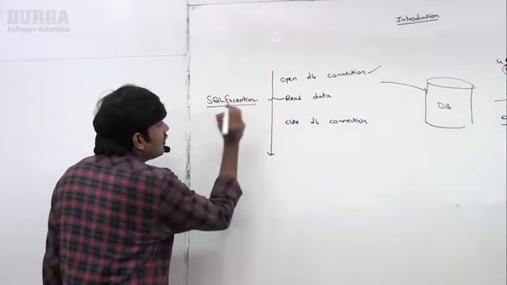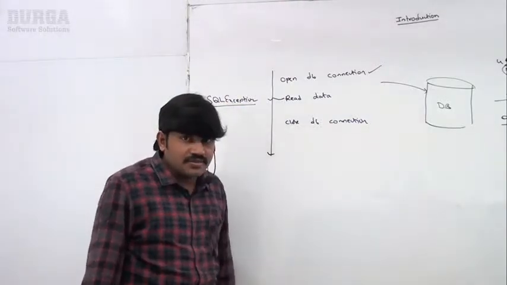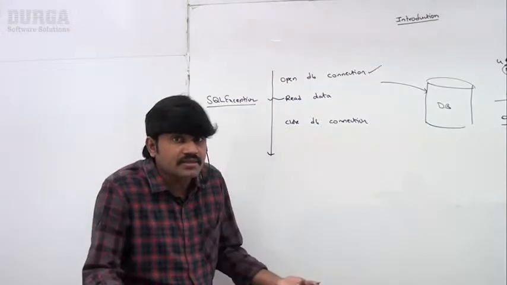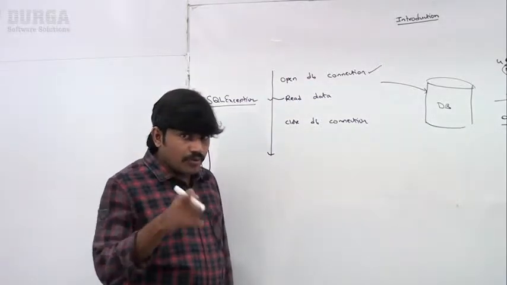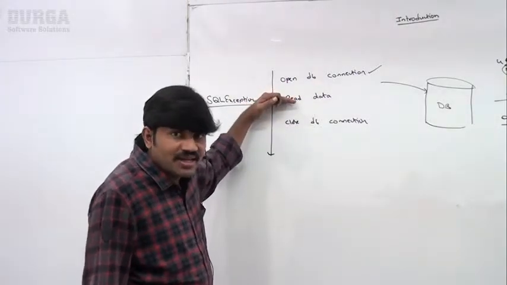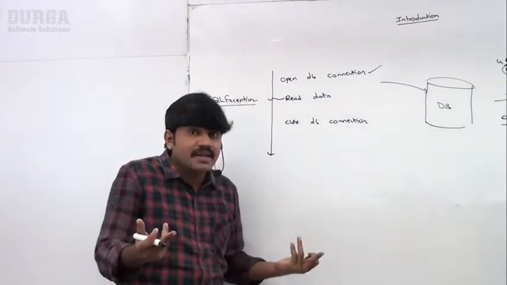Suddenly I got the SQL exception while reading the data. I didn't handle that exception, because of course, I don't know exception handling. Then what will happen? The program will be terminated abnormally, right here, because you didn't handle it.